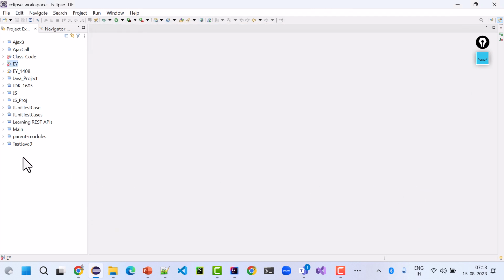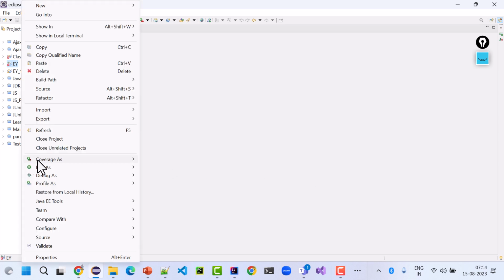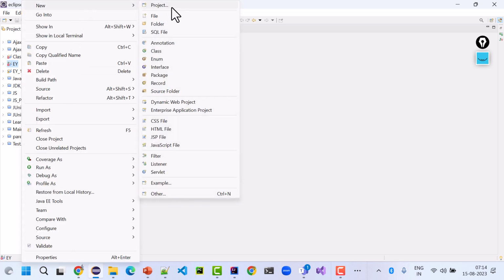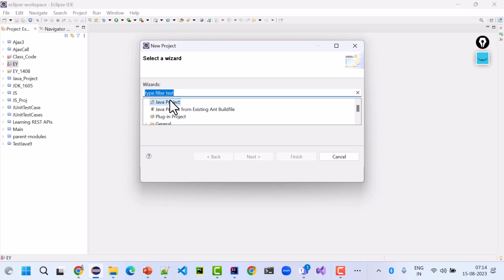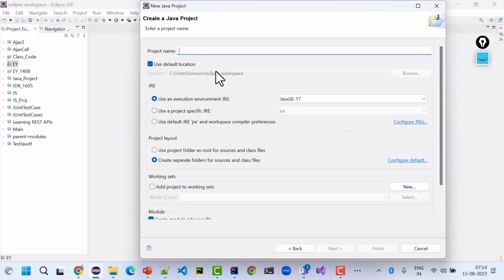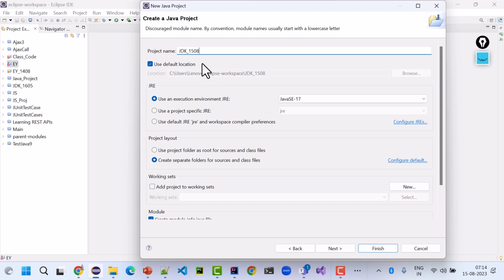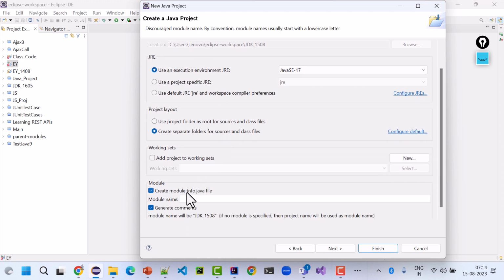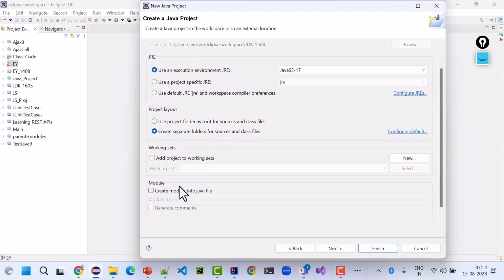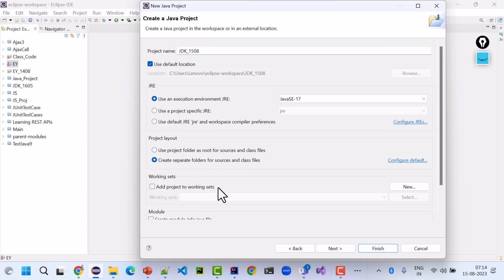So in this IDE, if I right click, if I create a new project, a simple Java project with the name, let's say JDK 1508, I created a project with this name. I don't need this module info file. Whatever current version of JDK is available on my machine, it will come here.